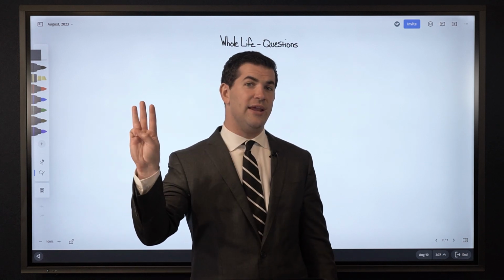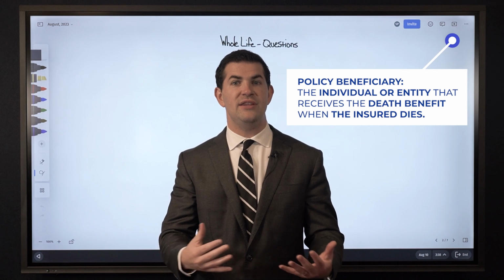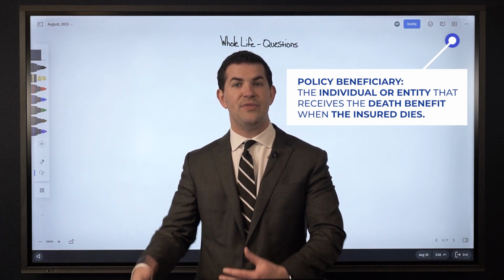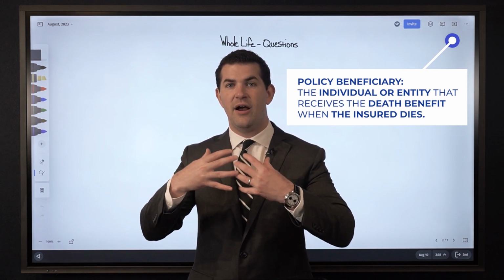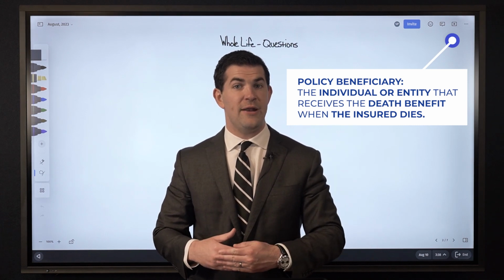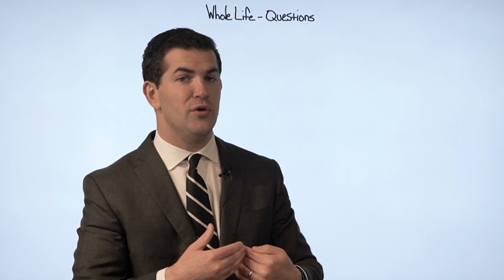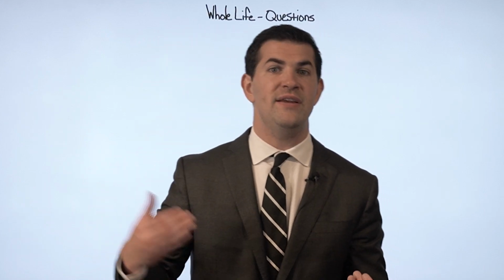And then number 3, the policy beneficiary. So the beneficiary is the individual or entity that receives the death benefit of the life insurance policy when the insured dies. Now that beneficiary receives those proceeds income tax free. So if I set a policy up where my wife is the primary beneficiary, what happens is when I die, she receives the life insurance proceeds income tax free.